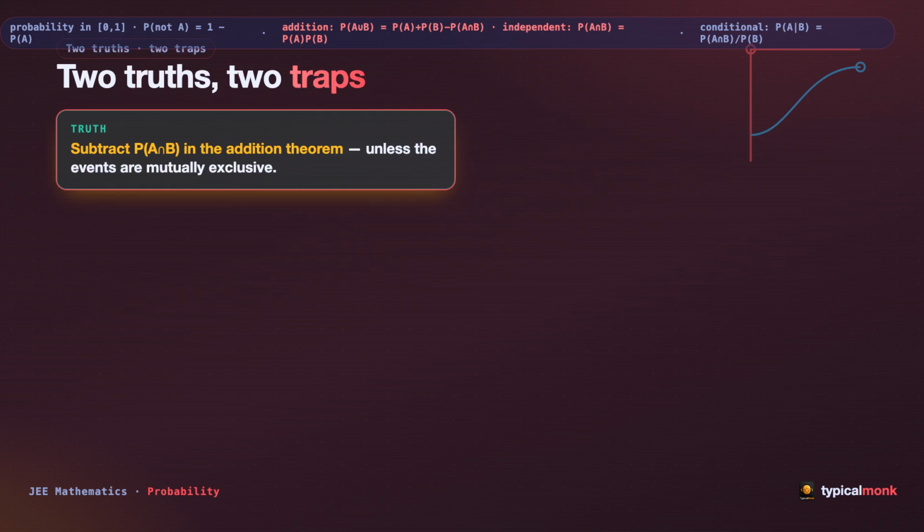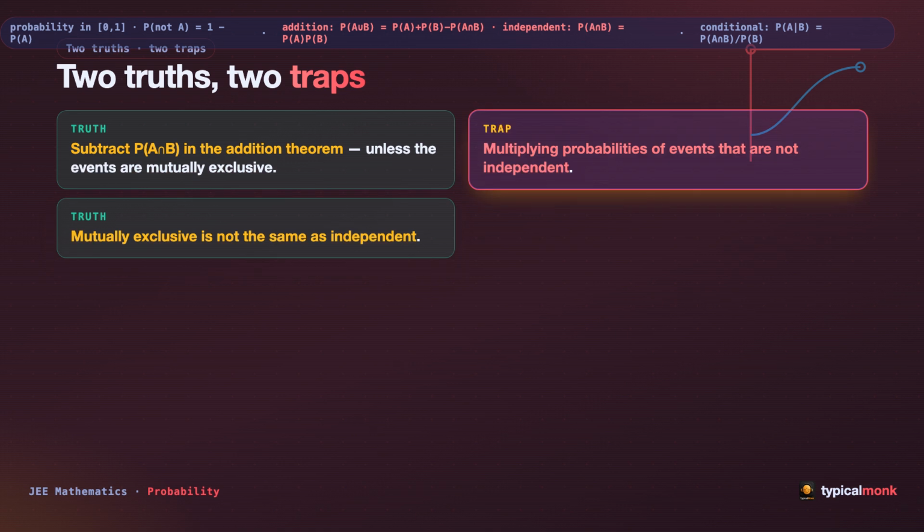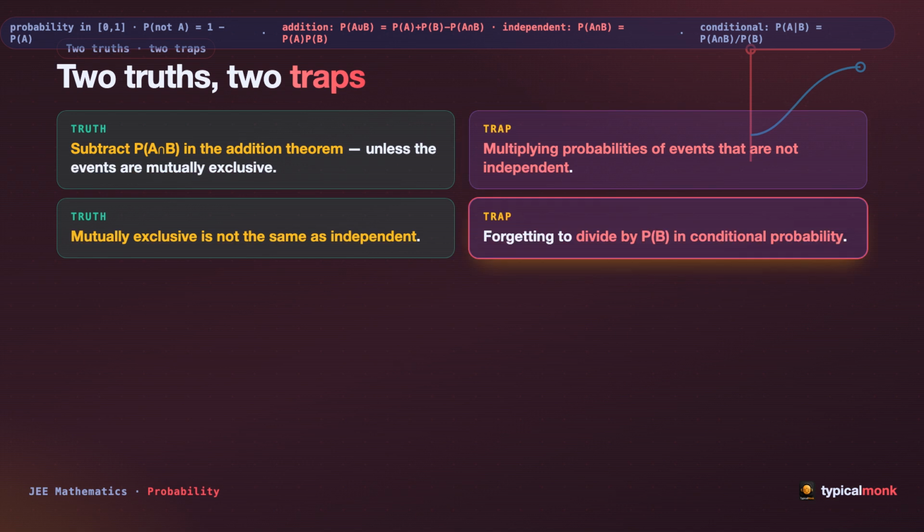Now, the two mistakes that quietly cost marks. The truth: subtract P of A intersection B in the addition theorem unless the events are mutually exclusive. The trap: multiplying the probabilities of events that are not independent. The second truth: mutually exclusive is not the same as independent. The second trap: forgetting to divide by P of B in conditional probability.